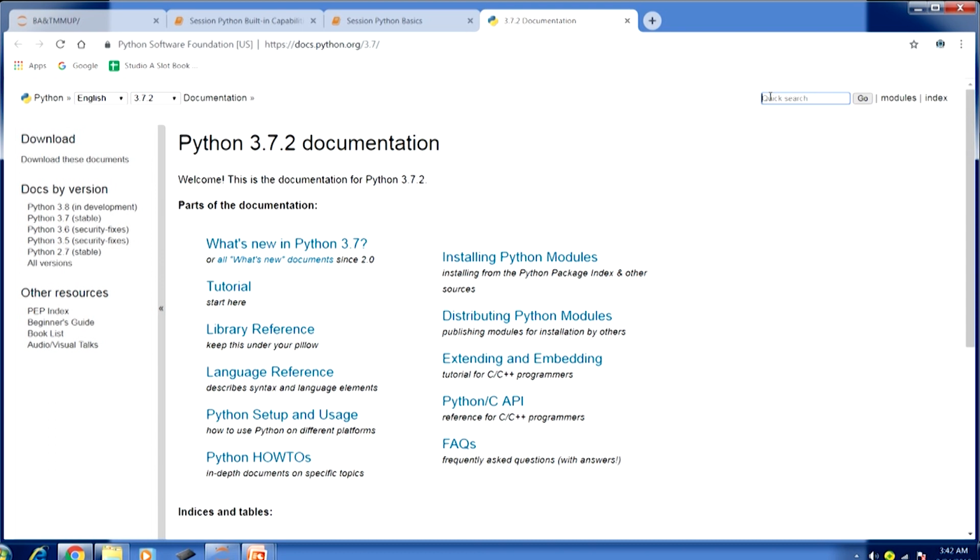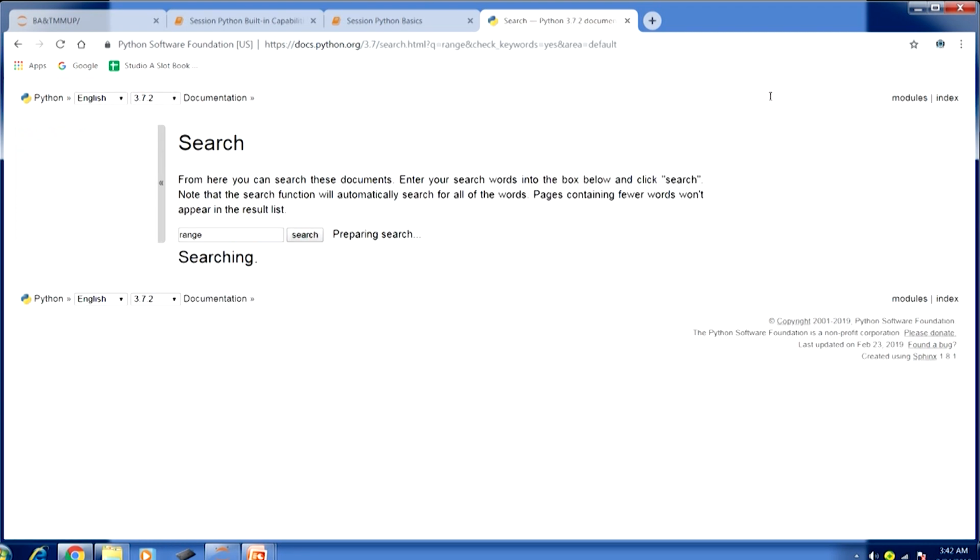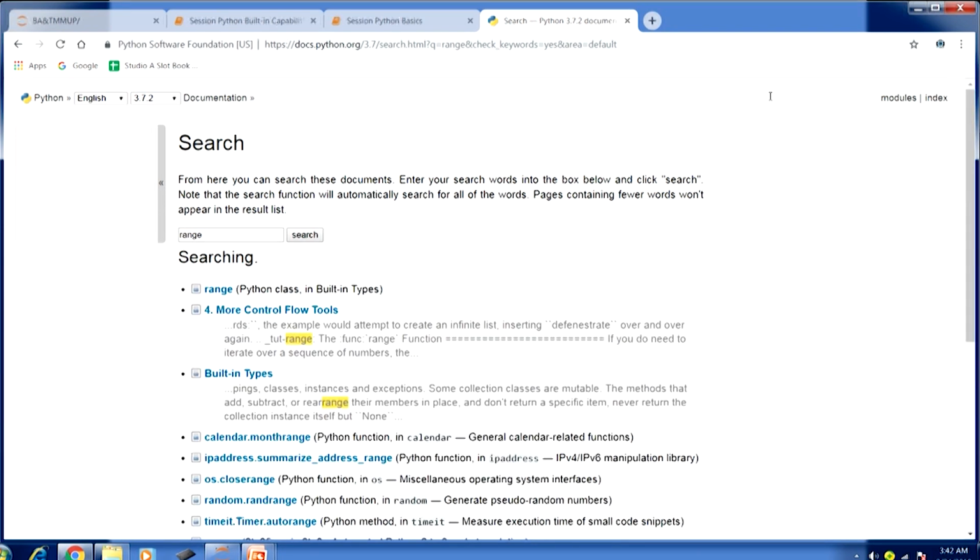Whenever we are interested in finding out more detail about a particular function, we can always search. You can see range, and you can see in the parenthesis Python class, built-in types.